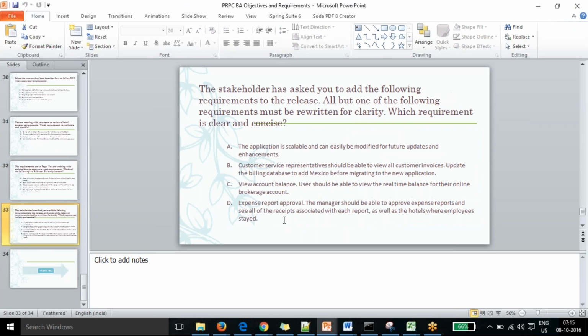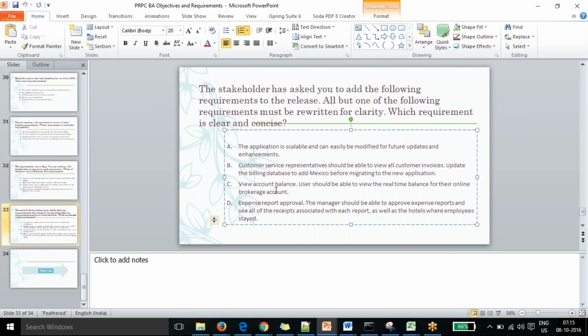The next one, we have doubts about C and D. C is the answer. D is not the answer because what we want here is expense report approval, and there are multiple conjunctions within it. The manager should be able to approve the expense report, and up to that it's fine.